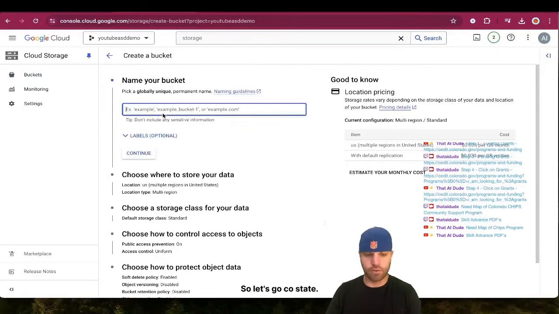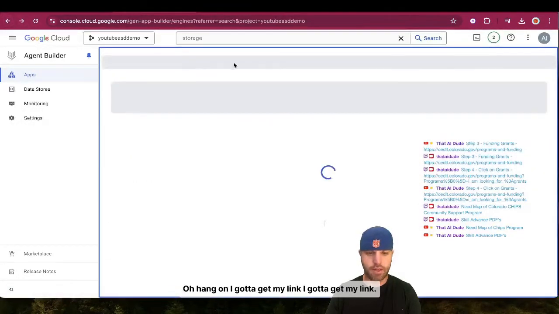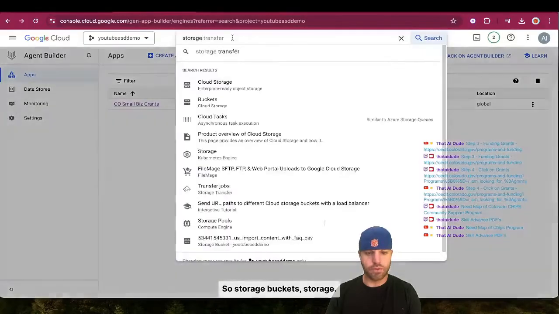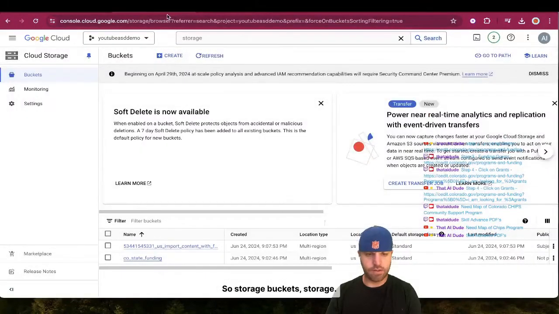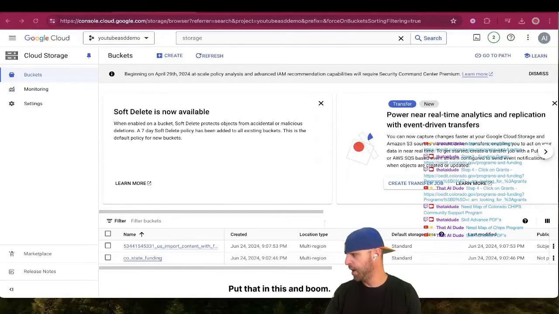So let's go CO state. Oh, hang on, I gotta get my link. So storage buckets, storage. Okay, let's copy that. Boom, put that in.